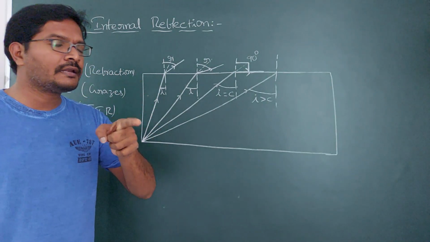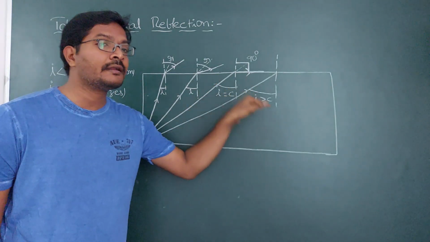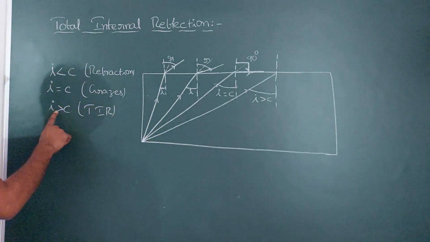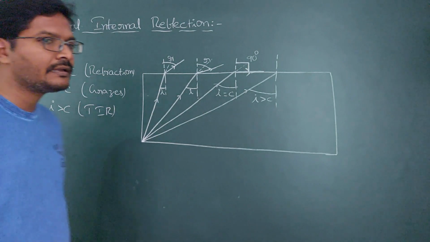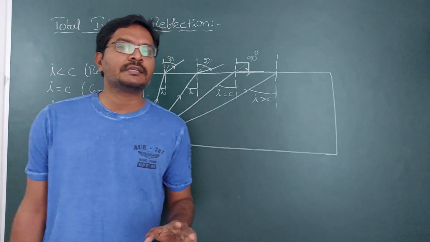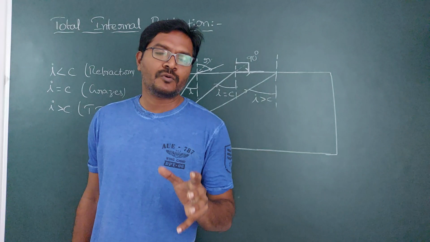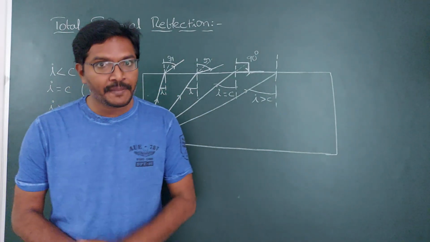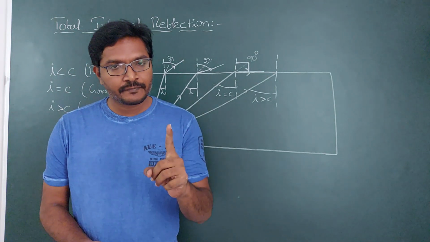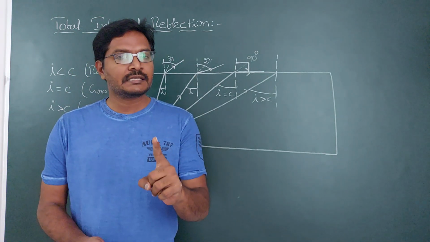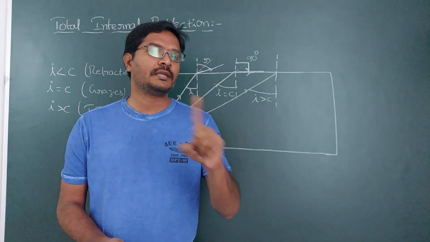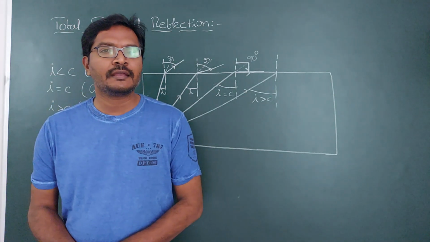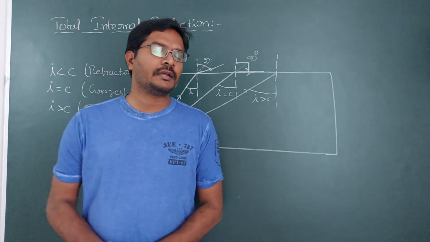When do you get total internal reflection? If the angle of incidence is greater than the critical angle, then only you will get total internal reflection. So now these are the two conditions. You have a very important question: what are the conditions for total internal reflection to happen? The conditions are, first, as I already said, the object must be in the denser medium, so light travels from denser to rarer. That is the first condition. And the next condition is the angle of incidence must be greater than the critical angle. Then only you will get total internal reflection.